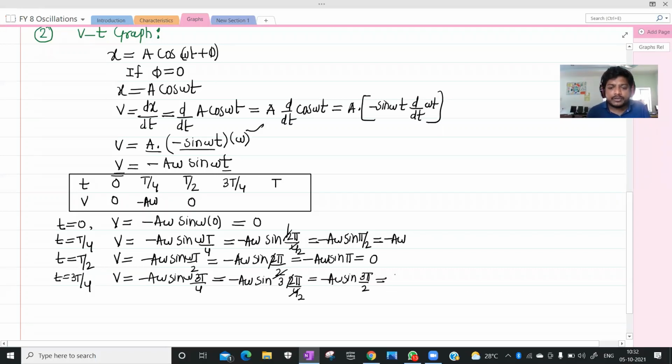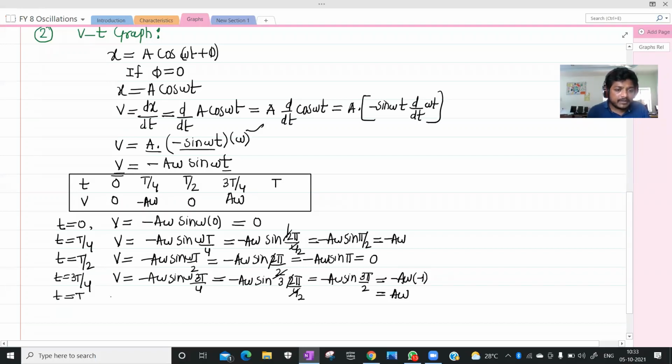Sin 270 is minus 1, since sin of 180 plus 90 is in the third quadrant, minus sin 90, and sin 90 is 1. So minus of minus gives plus A omega. Is it fine?